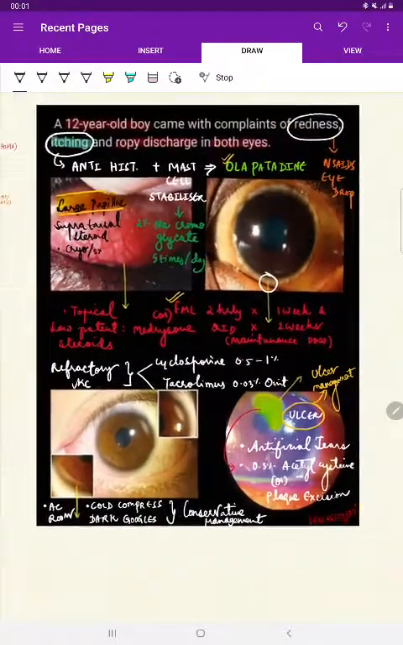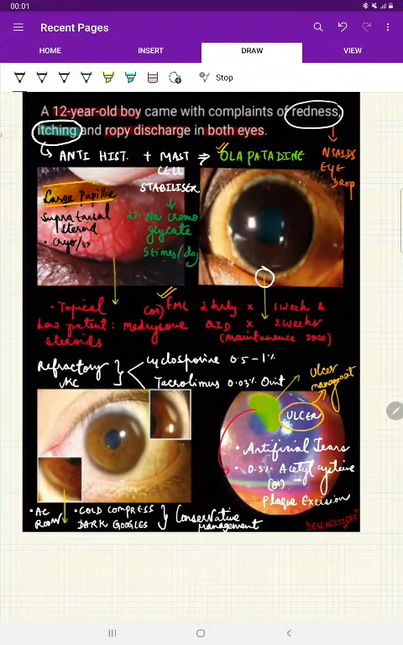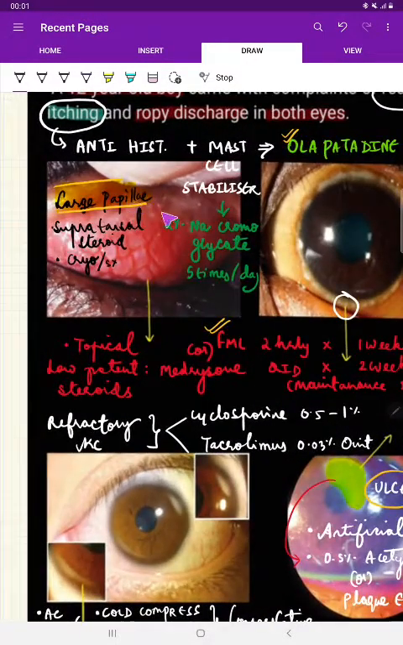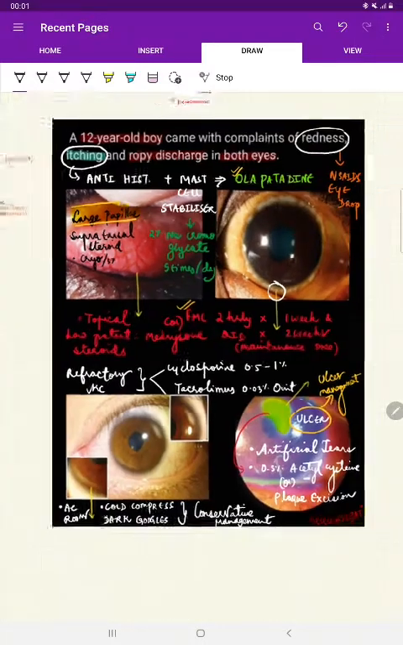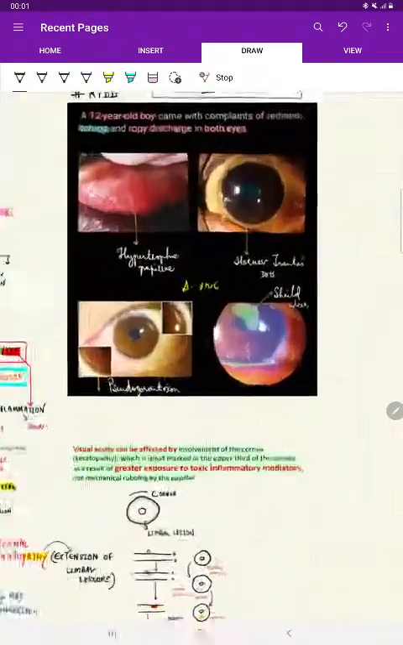Nothing is settling, what to do? Desensitization. If it's a large papilla that we see, then we can do supratarsal steroid injection or cryotherapy, or surgery can be done. With this, we have completed the discussion on vernal keratoconjunctivitis.